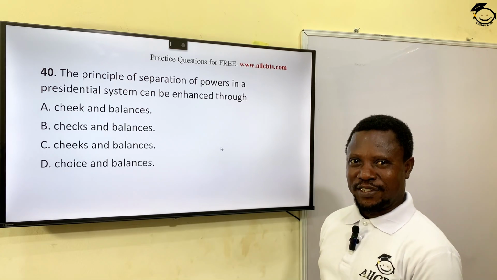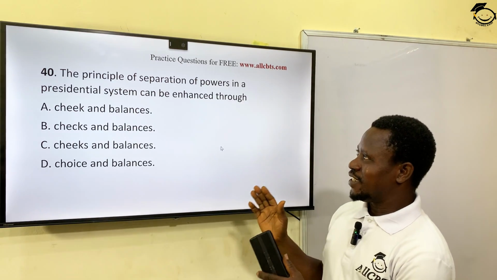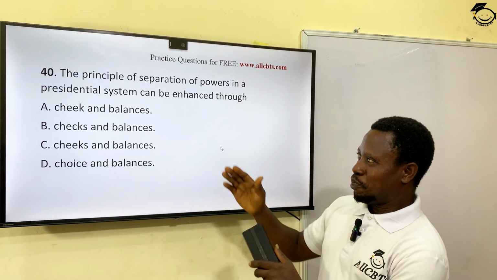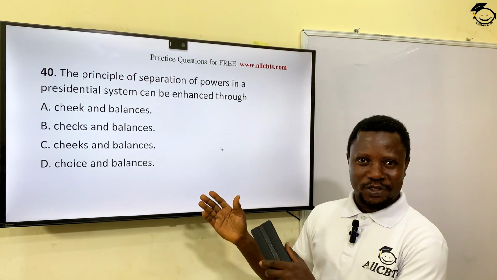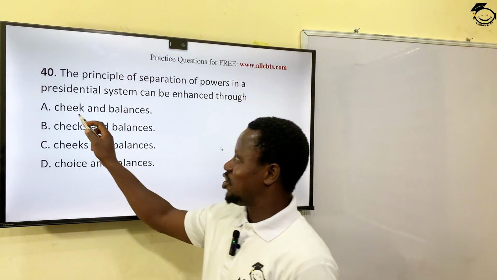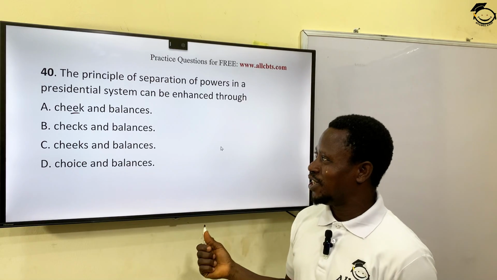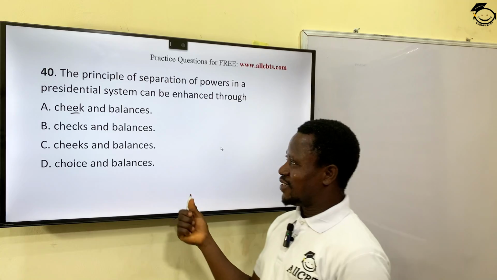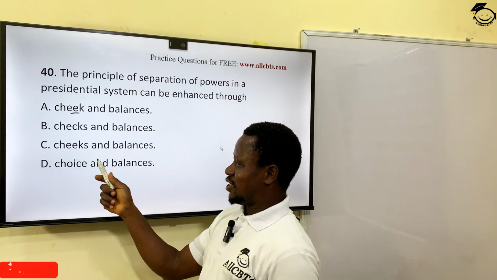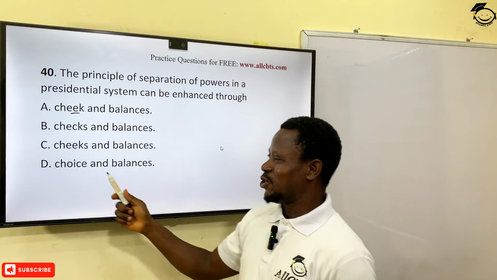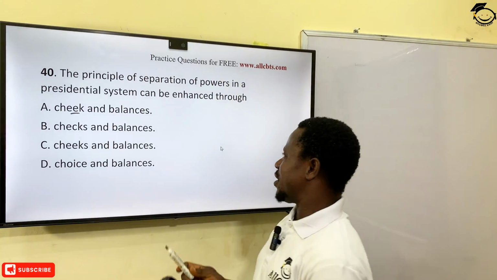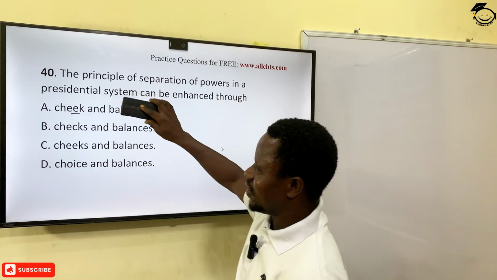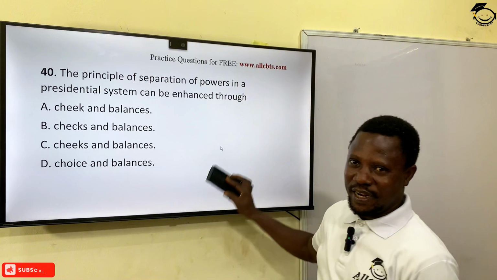Checks and balances. You could see that the examiner was playing with words from the options. Look at option A. It says check. What has check got to do with this? Checks and balances. B, checks and balances. C, checks and balances. And D, choice and balances. The most correct answer to this question is checks and balances.